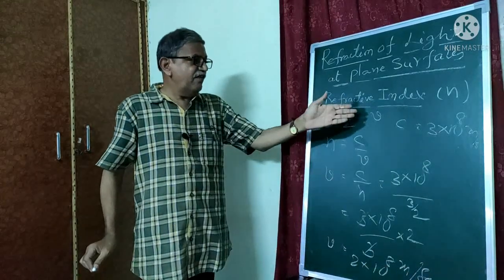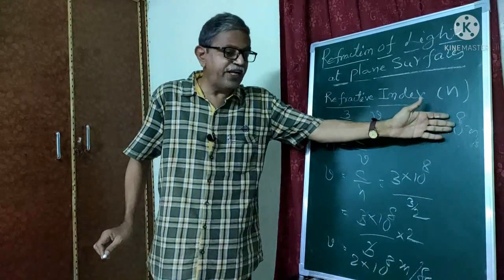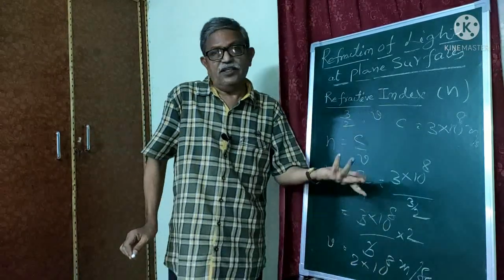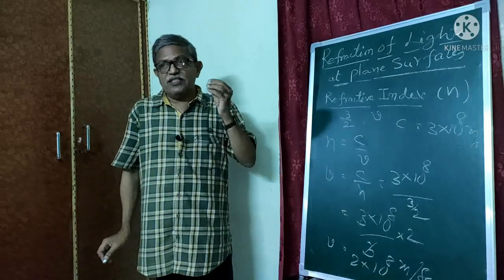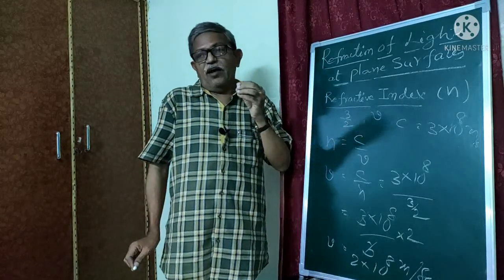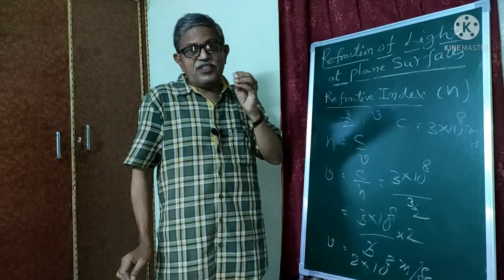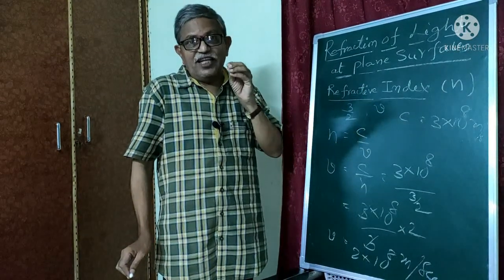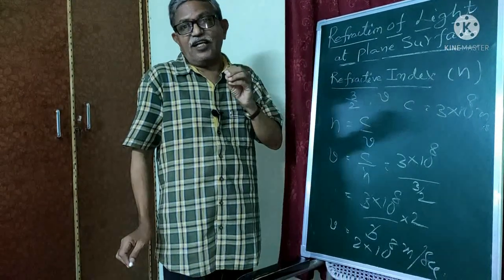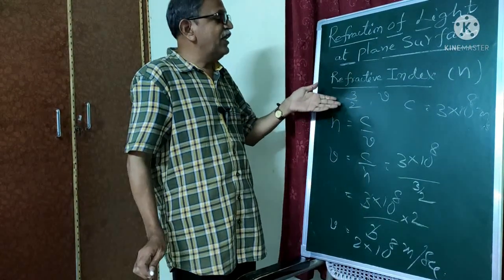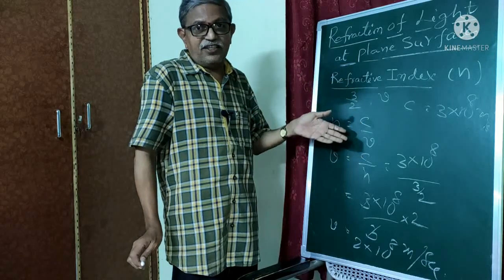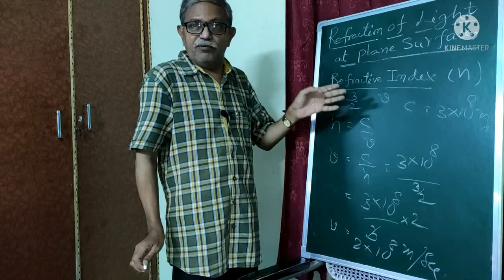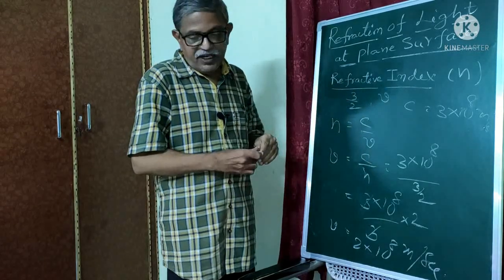Please observe here, the velocity of light in vacuum is 3 into 10 power 8. The velocity of light in the particular medium is 2 into 10 power 8. Please recall, I already told you there must be a change in velocity of the light, then only refraction occurs. So automatically the velocity of light is changing, so there may be a refraction of light in that medium. So this is all about refractive index.